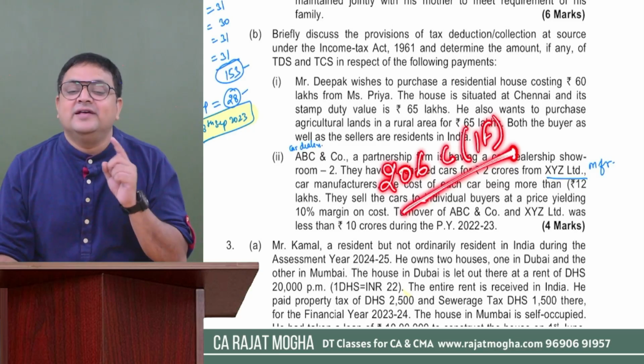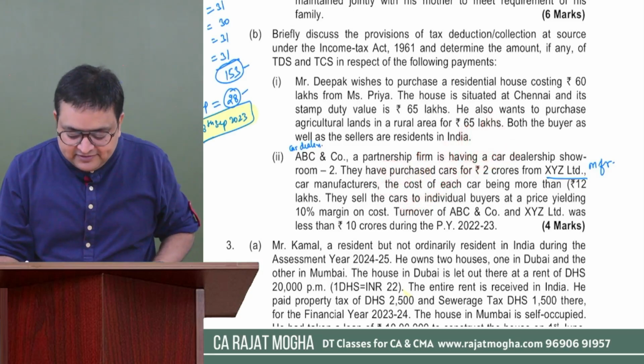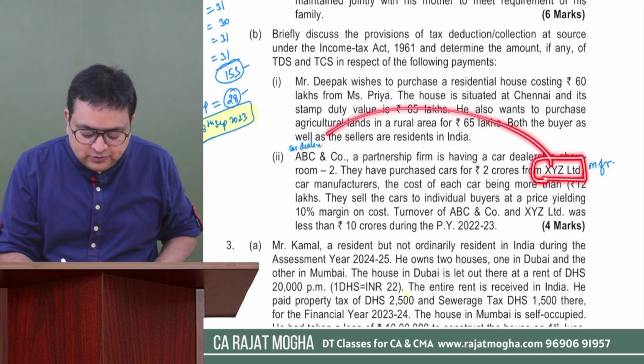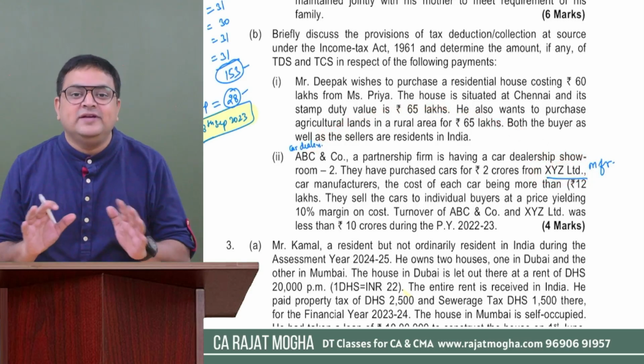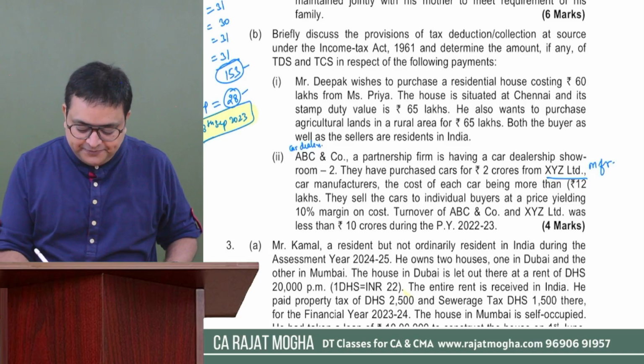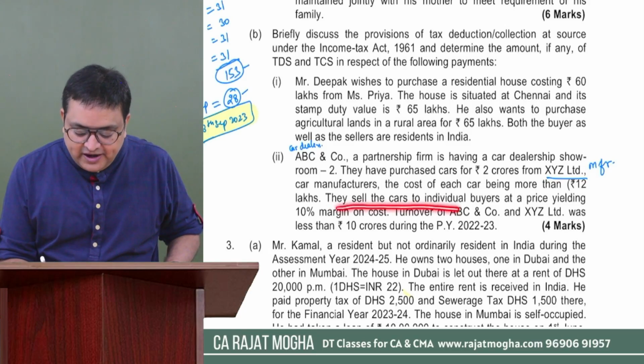But this provision doesn't apply when manufacturer is selling to the dealer. So here we will say that when manufacturer is selling to the car dealer ABC and company, no TCS will be collected.